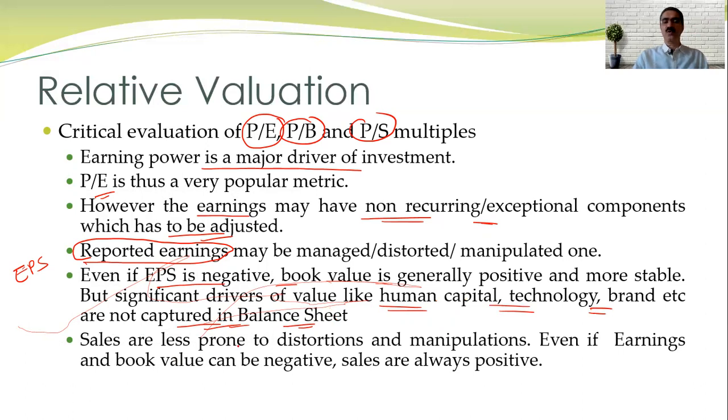Sales are prone to distortions and manipulations sometimes, but now it is not so because of GST and all. Even if earning and book value can be negative, sales are always positive. So people are also following the sales value multiple.